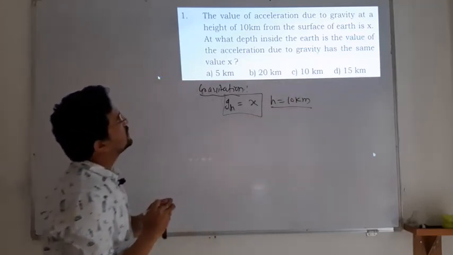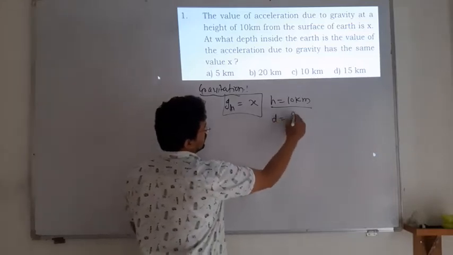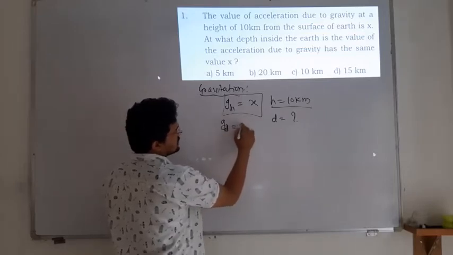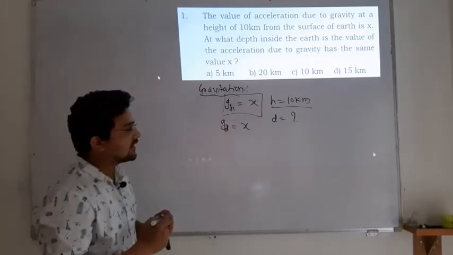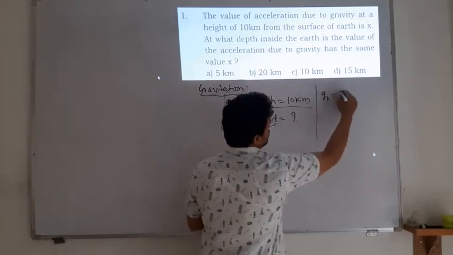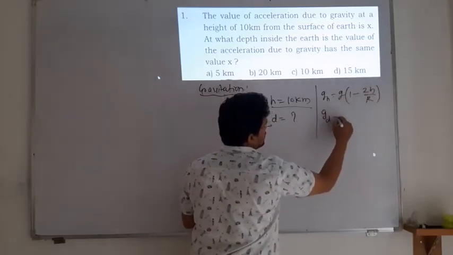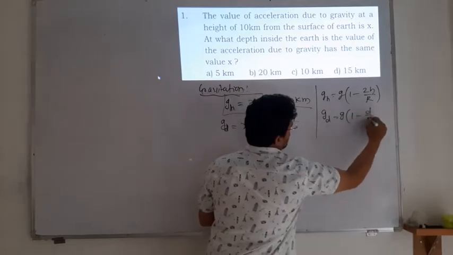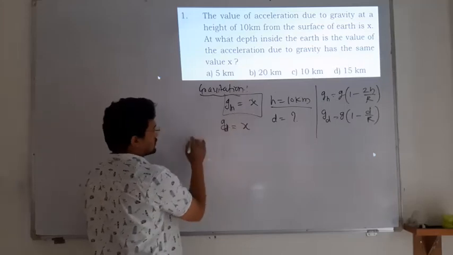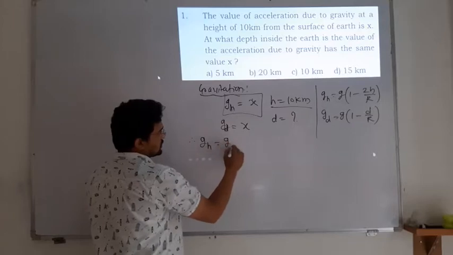Next, at what depth d is the acceleration due to gravity gd the same as that on the surface at a height h? We know two equations: gh is equal to g(1 minus 2h by r), and gd is equal to g(1 minus d by r). The given is that gh and gd are both equal, so gh is equal to gd.